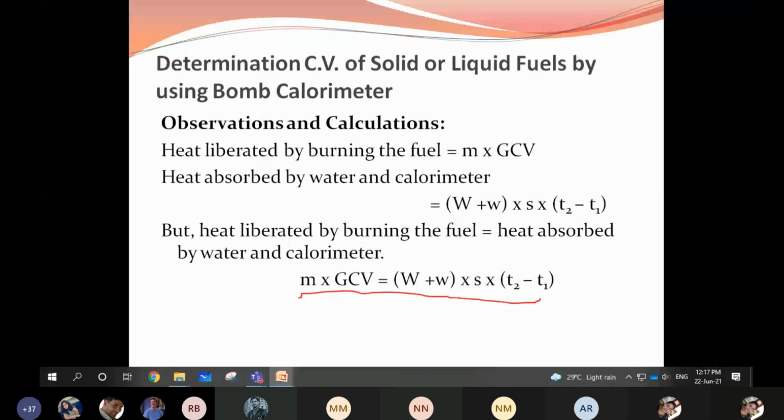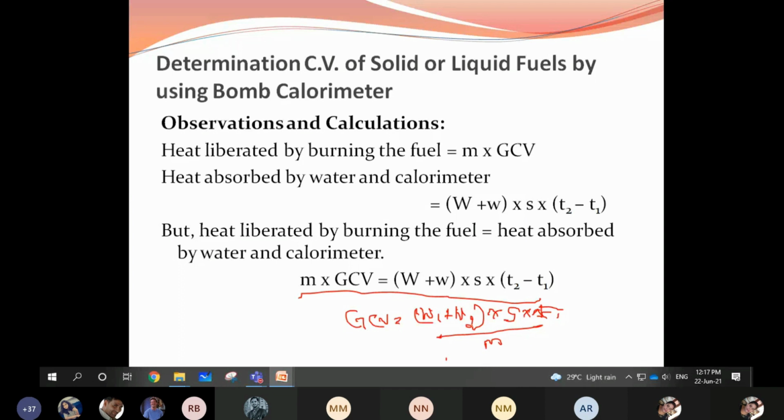Therefore, GCV is equal to the water equivalent, that is capital W, or if it is confusing, you can write W1 plus W2, into S into T2 minus T1, that is del T, divided by M, the mass of the fuel. By using this equation, you can calculate the gross calorific value.